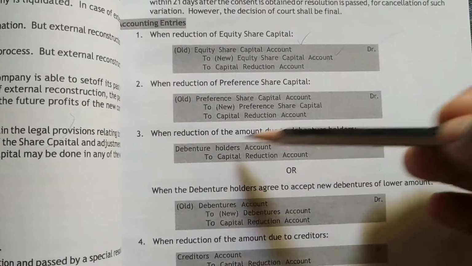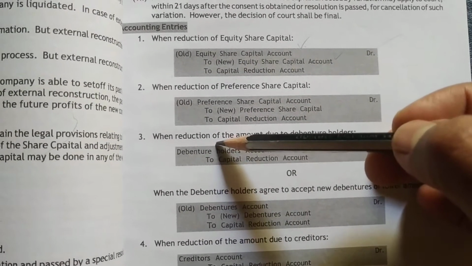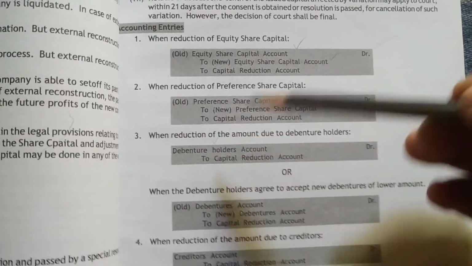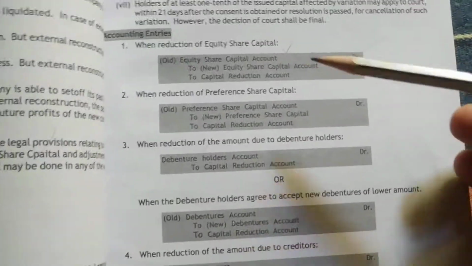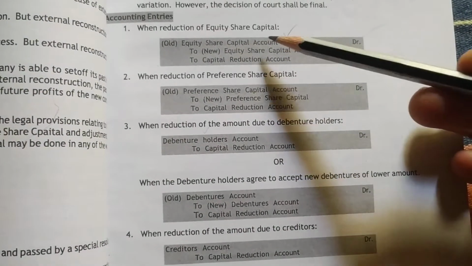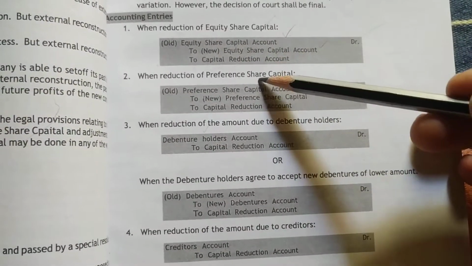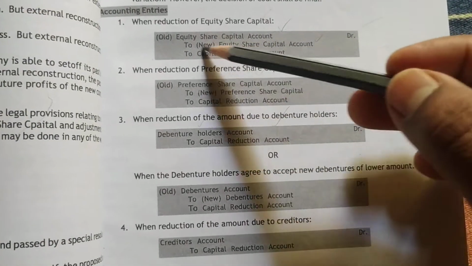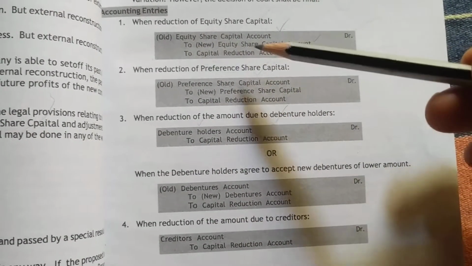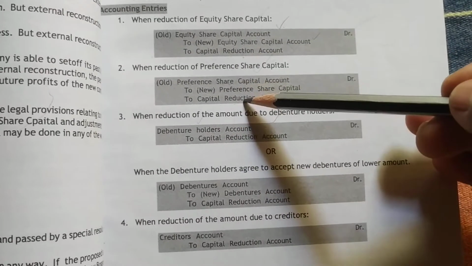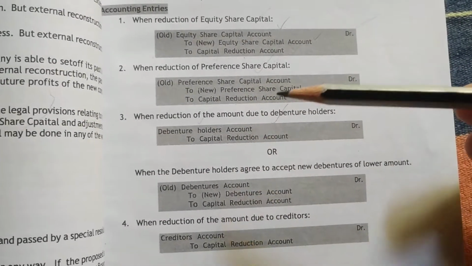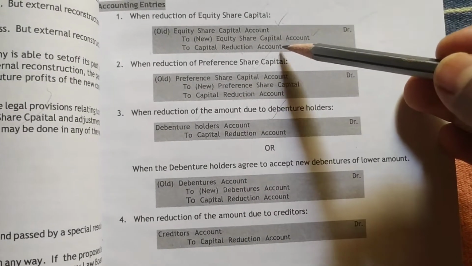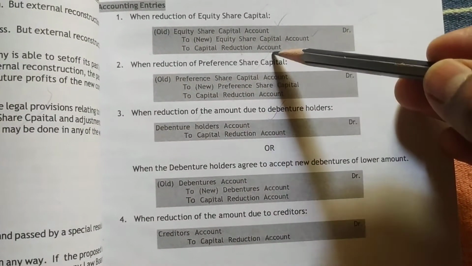When we are reducing the debenture holders, it's the same: you write new, you write old, then the balance will be transferred to the capital reduction account. So here we are reducing the equity share capital, preference share capital and debentures. The amount which we are reducing will be transferred to the capital reduction account. See here also we have written capital reduction, here also capital reduction, here also capital reduction. So we are opening a temporary account, and in that we are transferring the amount which we are reducing.